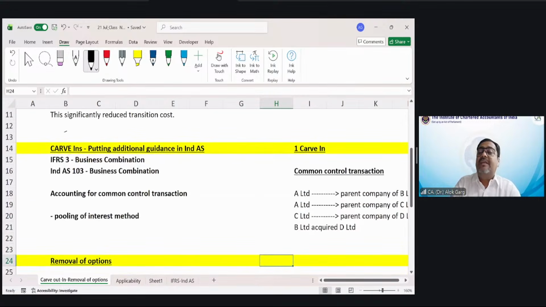Okay. Then carve in. Sir, what is meant by carve in? We understood carve out. You told that carve out means taking a different treatment under Ind AS. But friends, carve in means putting additional guidance in Ind AS.